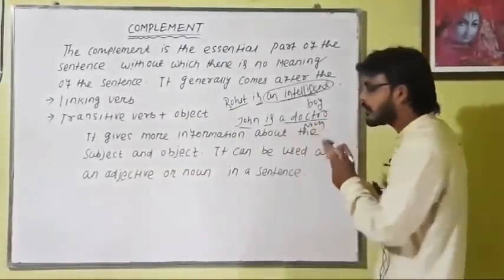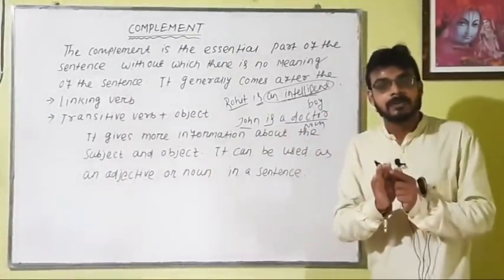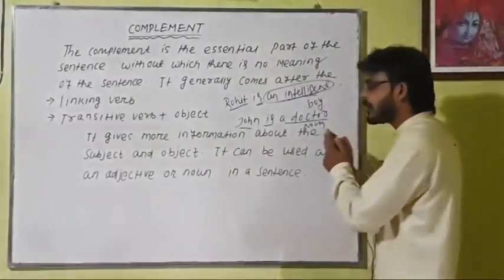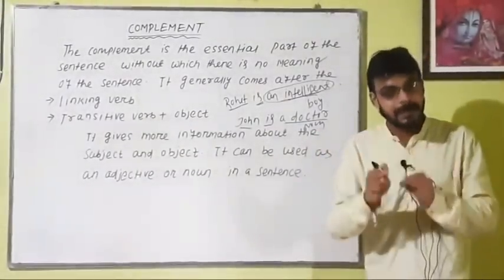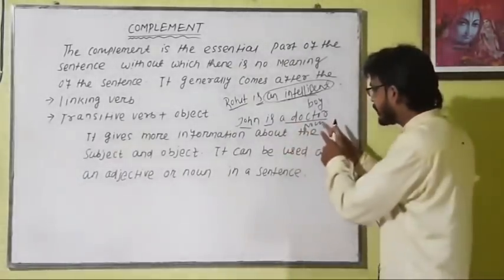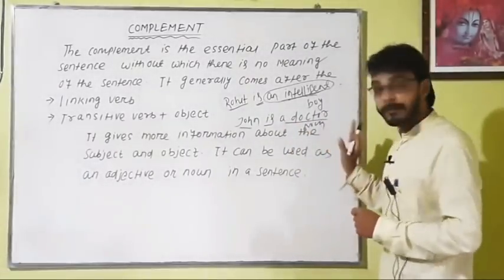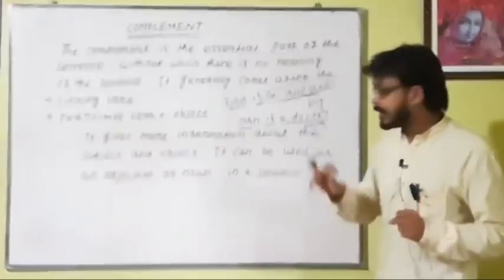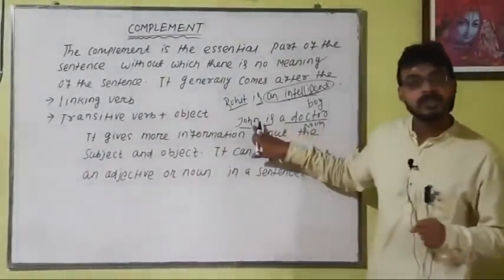Here John and doctor are the same person. They are not different people, they are one person, John and doctor. John is a doctor. So here the doctor is a subject complement. Why? Because it gives information about John.